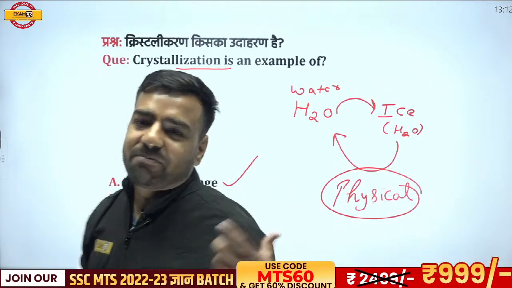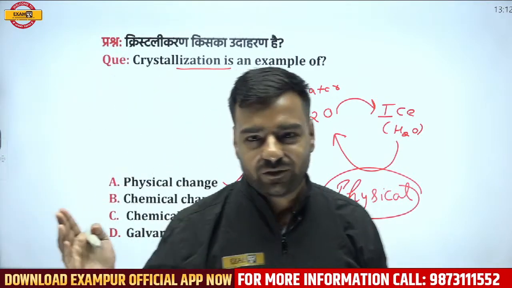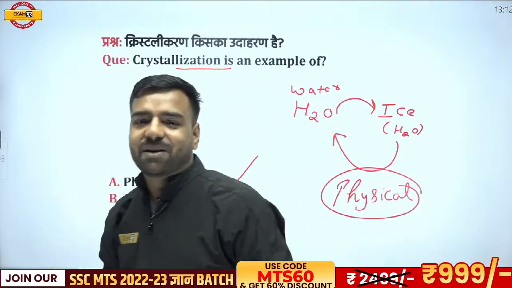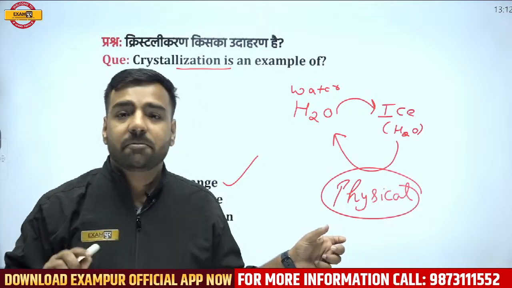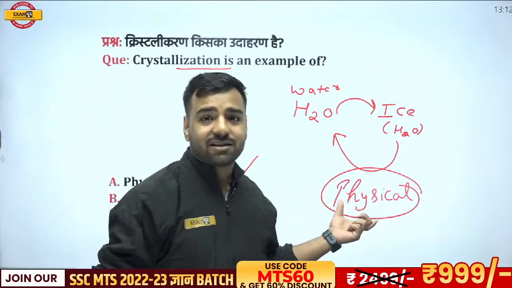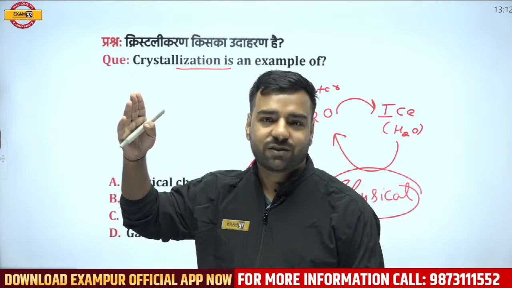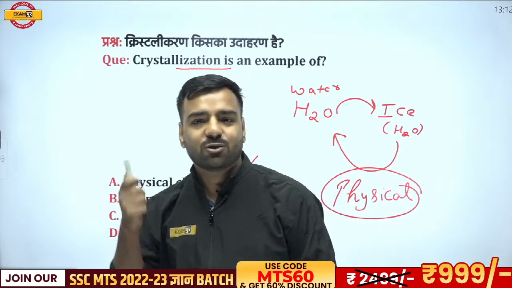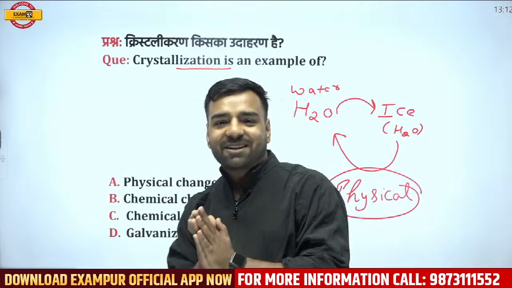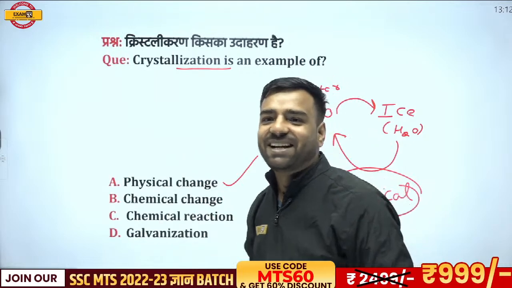Now, if I talk about a practical world example, I can talk about a girlfriend. I'm not talking about the serious one. If there is a serious issue, then I'll just neglect that part. Normally, girlfriends can be changed, but wives cannot be changed. So girlfriends and boyfriends are part of physical change. But once a wife comes into our life, you can't even think of changing that, right? Otherwise, you will be getting all those belan and jhadu. That is the chemical change which comes into our life right after marriage.